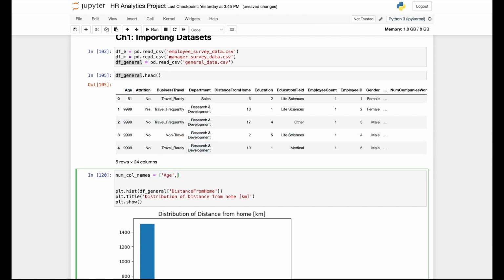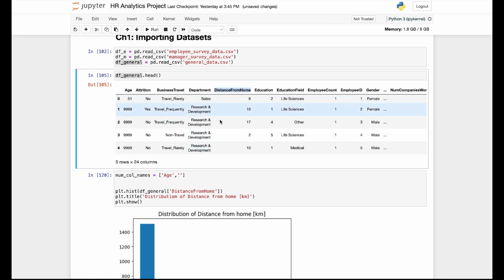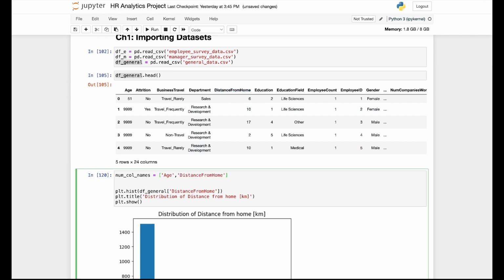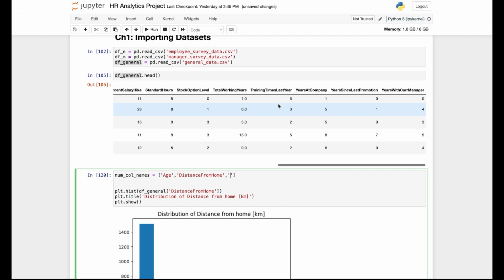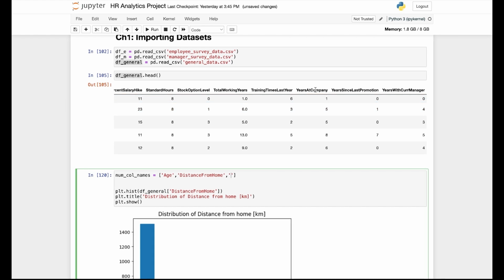The first column will be age, and then I'm going to plot distance from home. Then, let's choose something else, years at company. And lastly, years since last promotion. So I have basically pulled the column names into a list and assigned it to the variable.